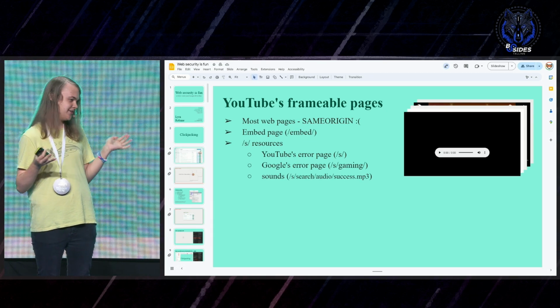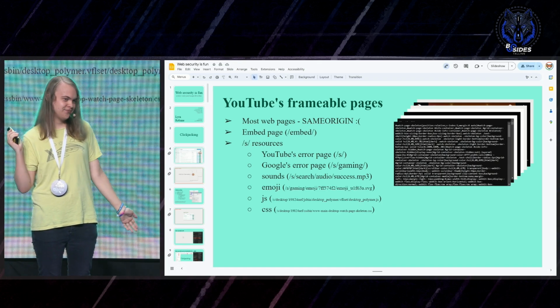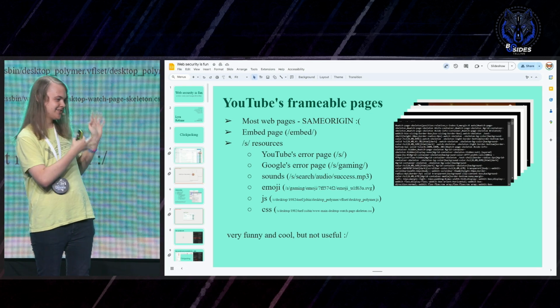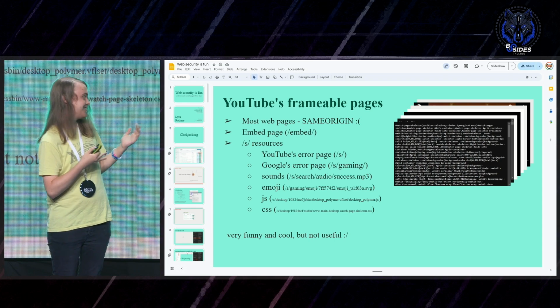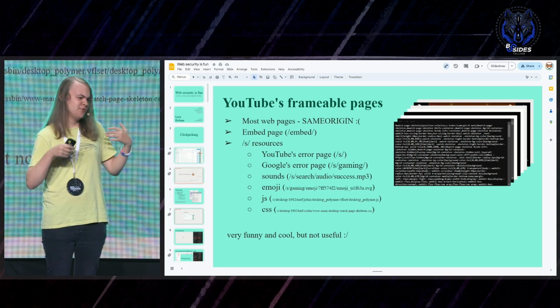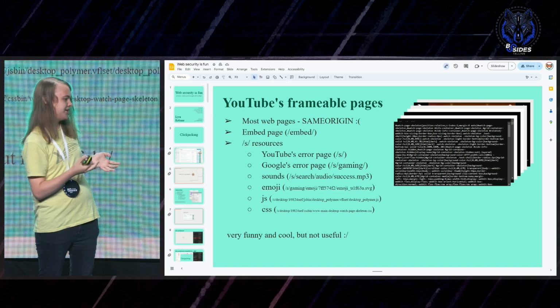You can have sound effects, emojis, like source code and stuff. So it's very fun to put all these weird things in Google Slides that are not supposed to be there. But from an attacker's perspective, it's still not very useful. It's just fun. What we really want to do here is somehow break out of YouTube entirely.